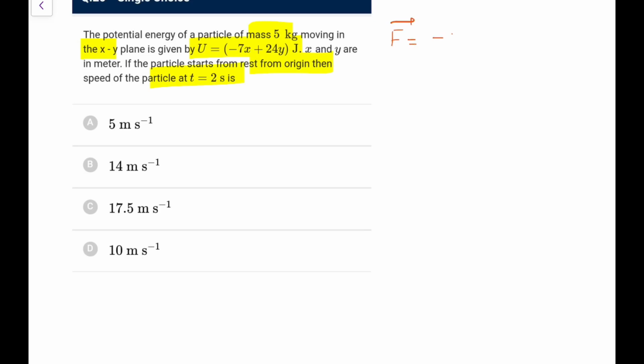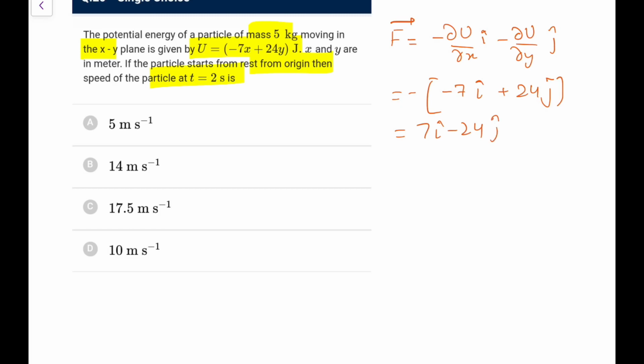Force, you know, would be minus del u by del x i cap minus del u by del y j cap. So minus sign I take common, del u by del x will give you minus 7 i cap, del u by del y will give you 24 j cap. So it will be 7 i cap minus 24 j cap. So force is constant. So the particle starts from rest from origin, the speed of the particle at 2 seconds.